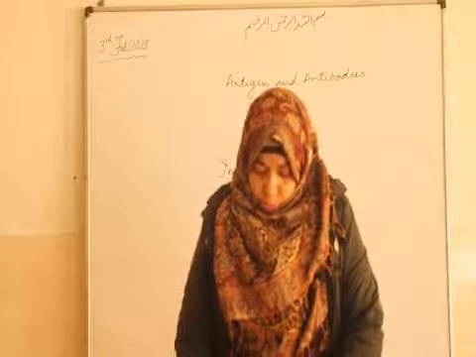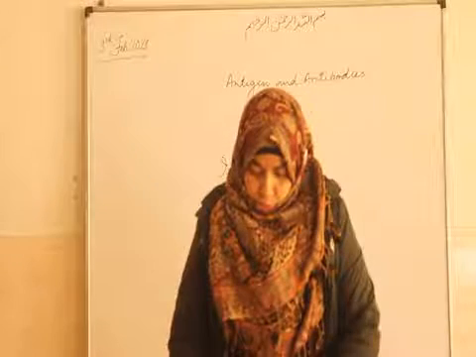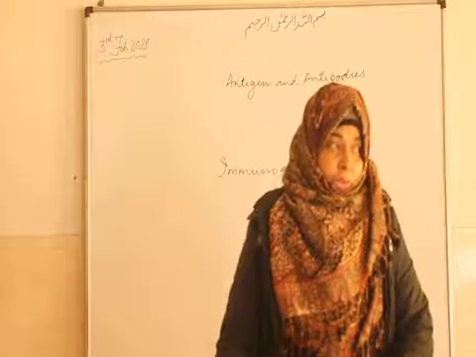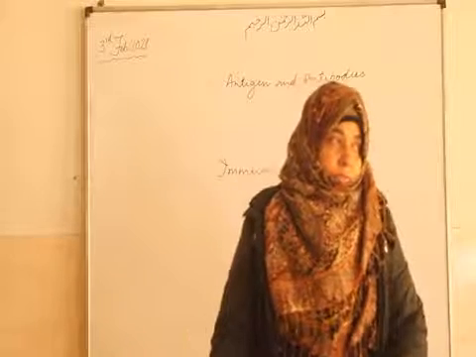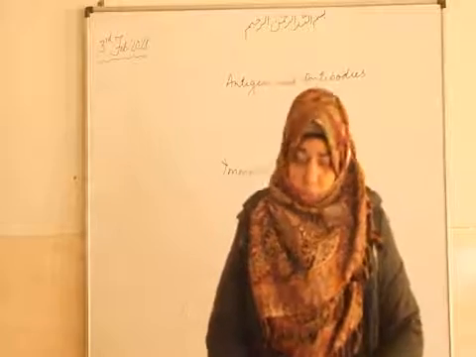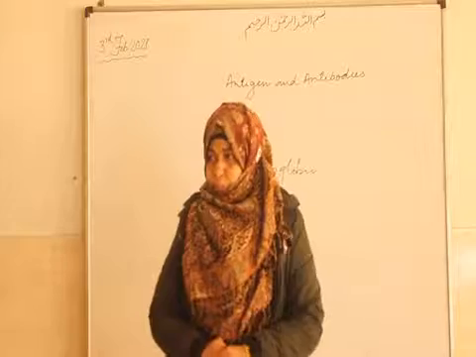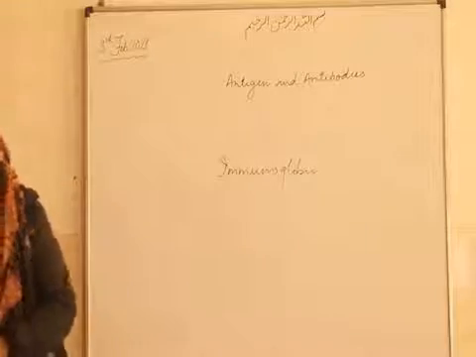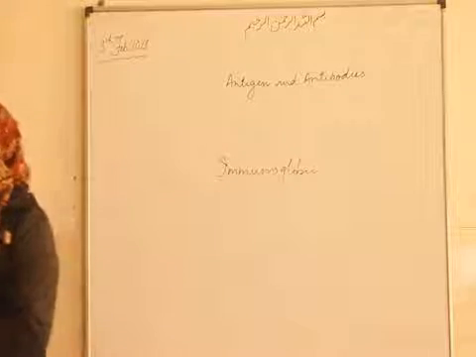Now do this exercise here on page number 195. First line of defense: sweat, tear, saliva.